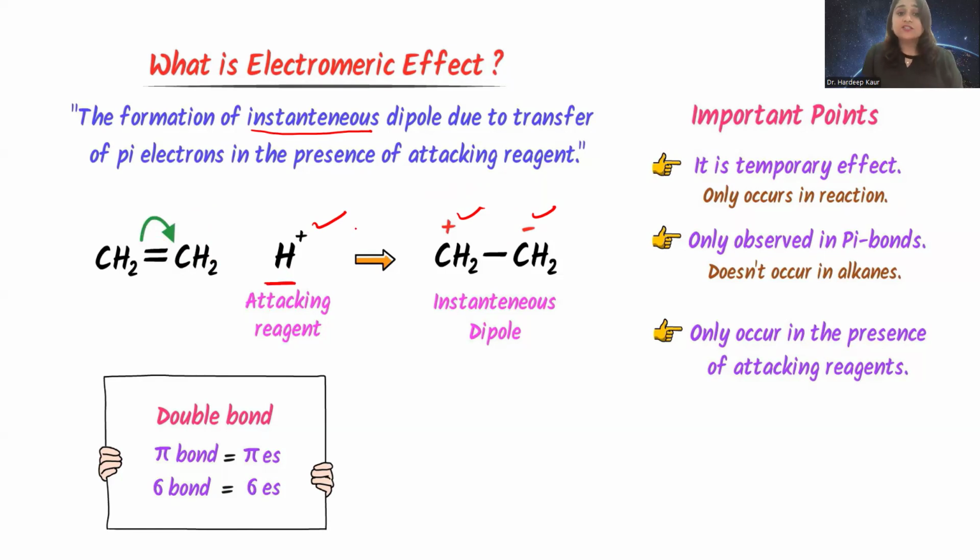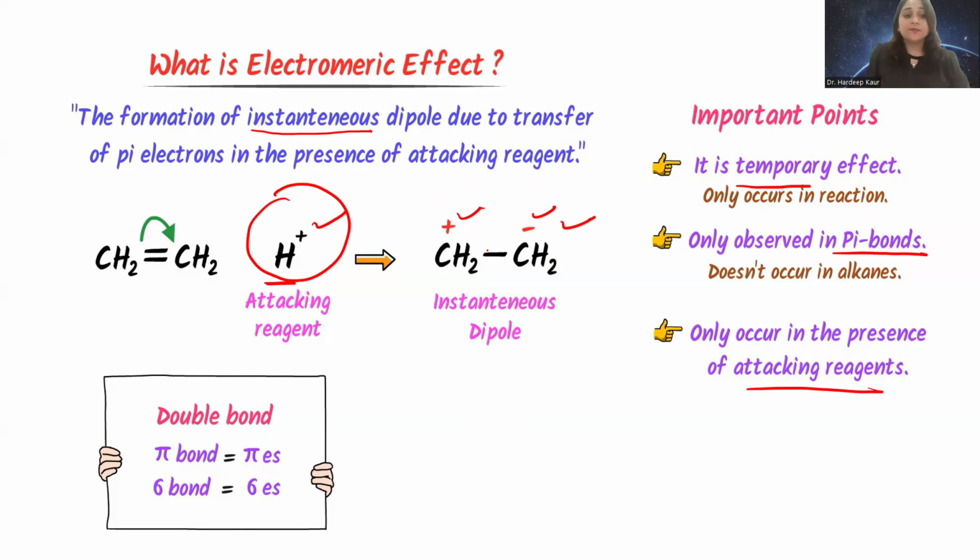So this effect is just a temporary effect. It only occurs during the reaction. Second, it is only observed in pi bonds and only occurs in the presence of an attacking reagent. Suppose the attacking reagent is not there, then you will not see this instantaneous dipole formation.